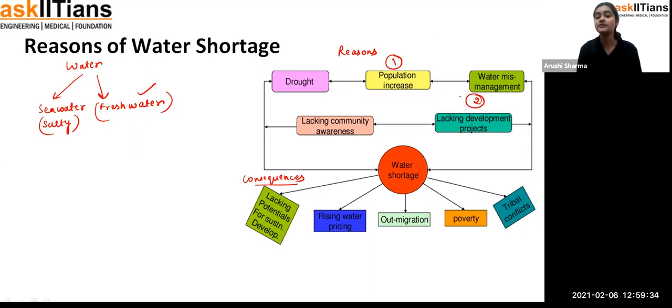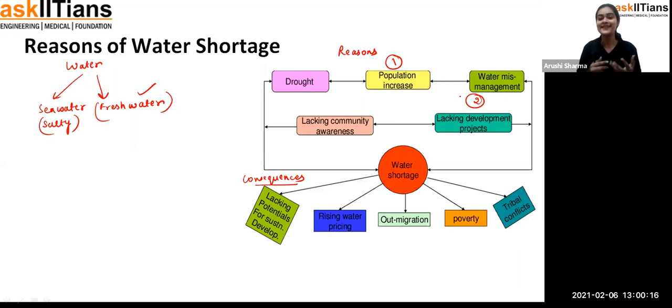Now second, we can see water mismanagement. For mismanagement, I can say the polluted water, that people are polluting the water at a very high scale. The industries and factories directly throw their garbage or waste into the water, and that's how, students, water gets polluted. Even if you are doing some work and you require only one bucket of water, people generally use 3 to 4 buckets. So why are you using so much water without any requirement? If you require only one bucket, why use 3 to 4 or 5 to 6 buckets? That is all water mismanagement, students.